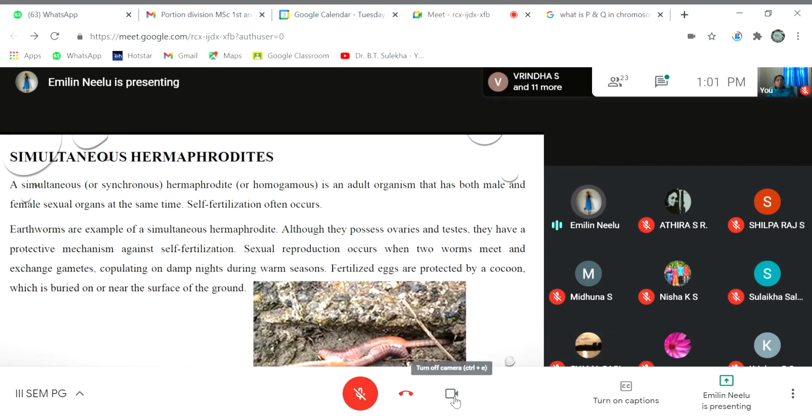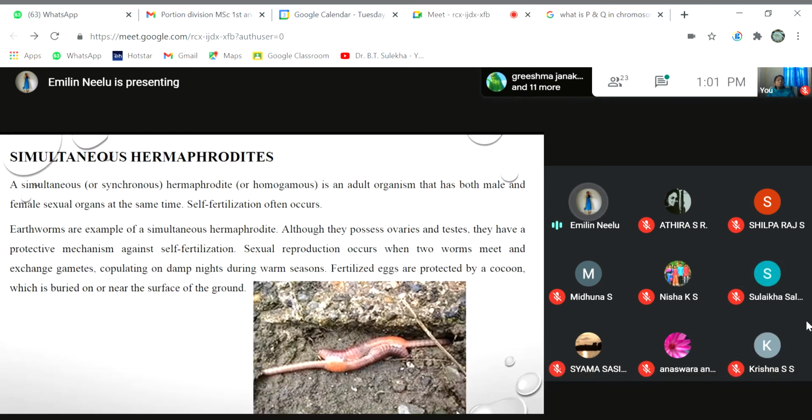Now, let's consider an example. Earthworms are an excellent example for simultaneous hermaphrodites. In earthworms, even though they have both ovaries and testes present at the same time, there is some protective mechanism operating in their body that prevents self-fertilization. And in them, sexual reproduction occurs when two worms meet each other.